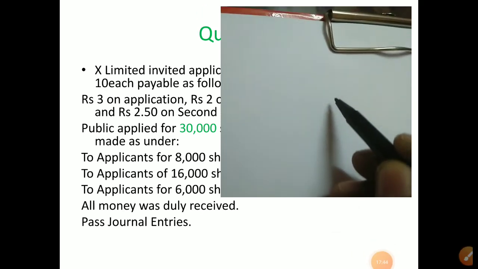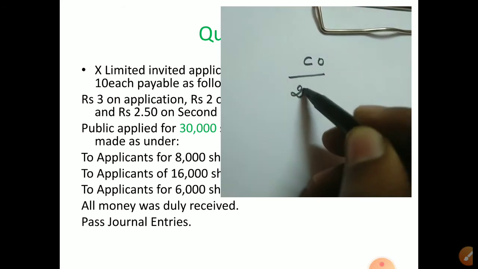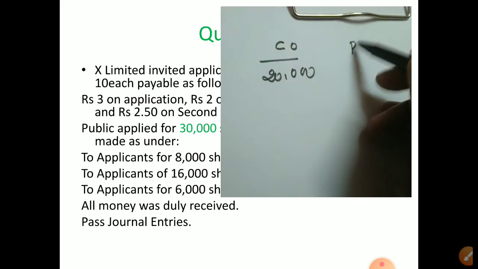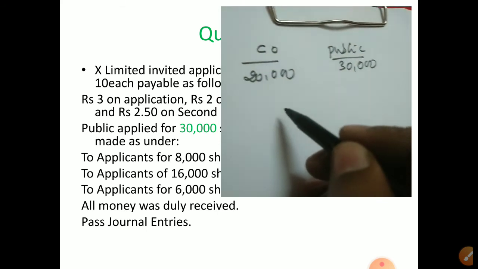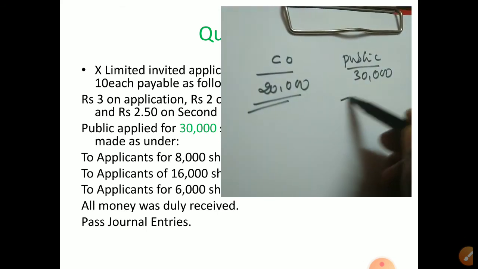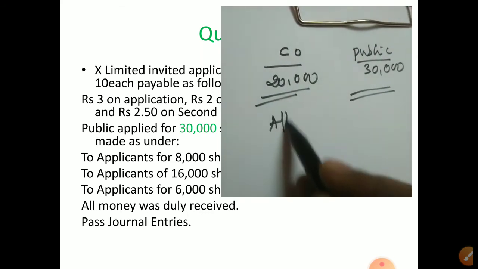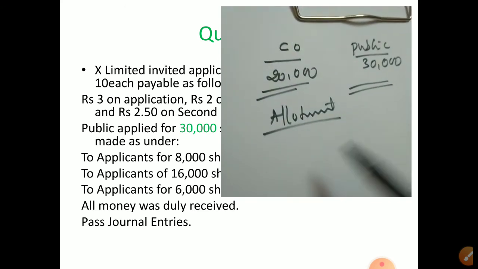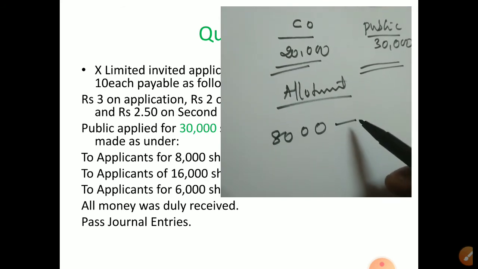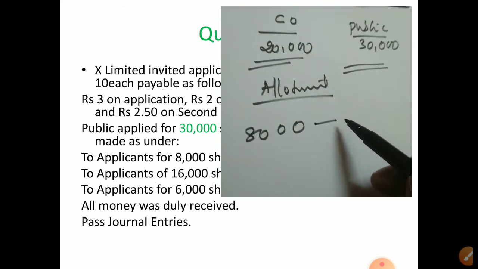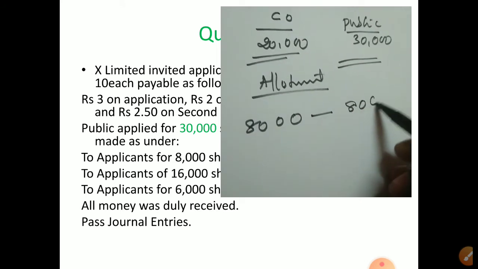I am writing here how the allotment is. So on the company side, how much? Company 20,000, and public how much? 30,000. So this is the situation. The company has only 20,000 but the public applied for 30,000. Now how is the allotment made? How the allotment is made by the company, that we will write. First is 8,000. Those who applied for 8,000 shares, that category of shares. The company decided that to them we will give full, 8,000 given.